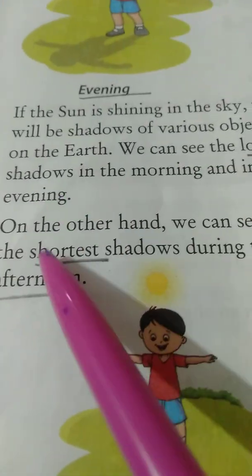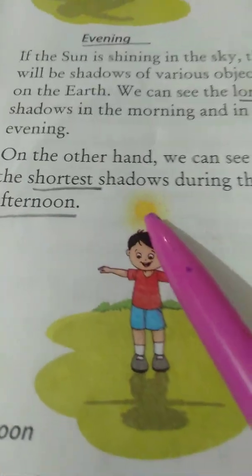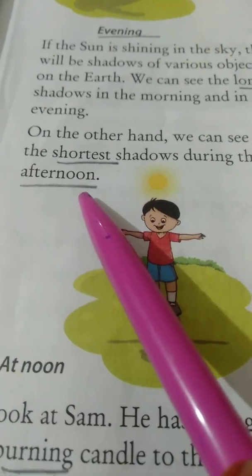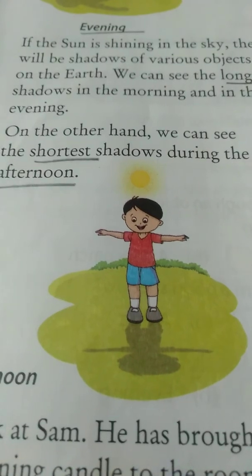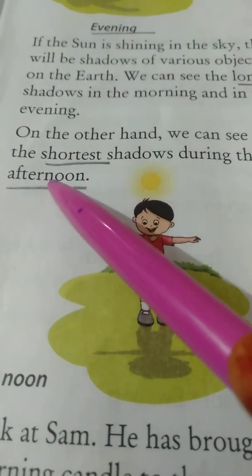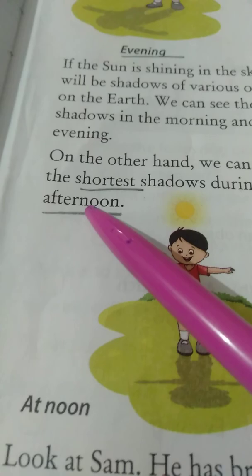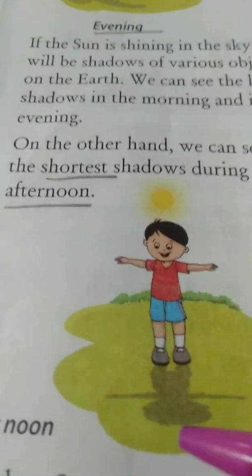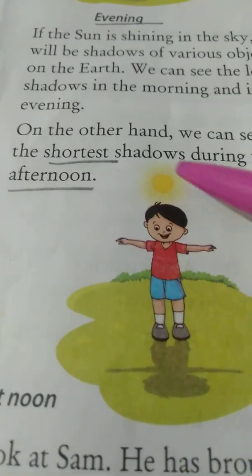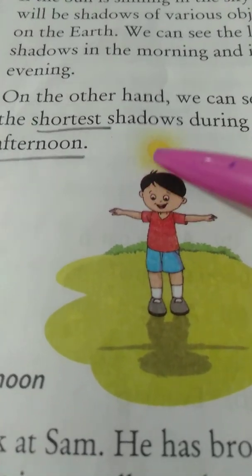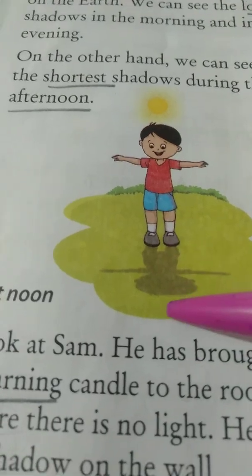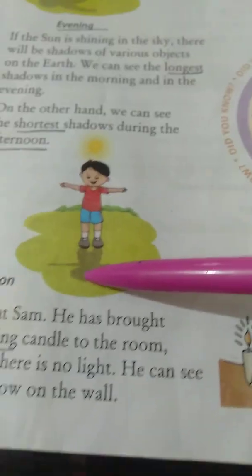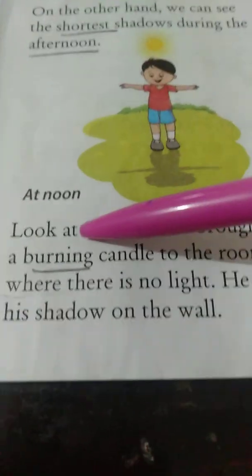Okay. The next one. On the other hand, we can see the shortest shadows during the afternoon. So look at the shadows now. Look here. This is the afternoon. Okay, where is the sun? Yes, above the head of this child. So how is the shadow now? It is very short. The shadow looks very short during noon time.